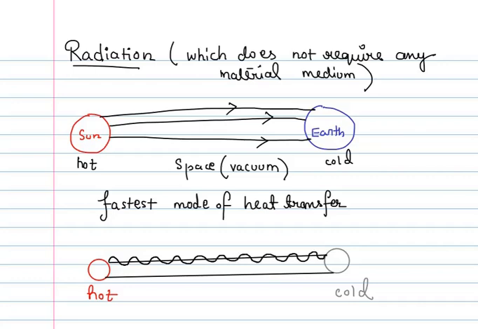It is much similar in its propagation to the propagation of light waves or electromagnetic waves. Just for now, let us know that when heat transfer happens through radiation, it is the fastest mode of transfer, and the radiant energy travels in straight lines in the form of these waves, and these waves can pass through vacuum. Obviously, if there is any medium, then also the waves can pass, but it can also pass through vacuum.